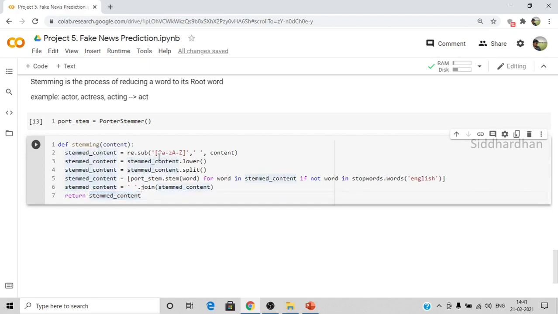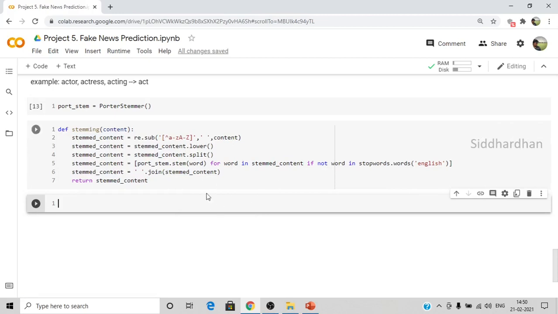So first we need to remove everything except the alphabets. We will remove numbers, punctuations, commas, quotes, etc. Once we have done that, we will convert all of them into lowercase letters, and after that we will split our dataset into a list, and then we will perform the stemming function on all those words except the stop words. This particular for loop will remove all the stop words, and only the significant words will be passed to this port stem function, and those words will be reduced to their root word. That's what we are doing here. Once we have done that, we will join all the words in this stemmed content. So this is this function. Let me run this.